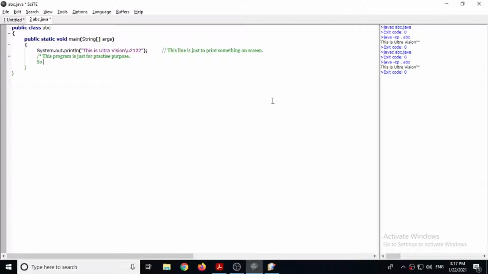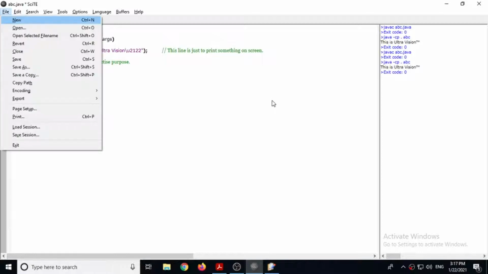So this is multi-line comment. It gets completed when you give star slash. After that, whatever you write, it will not be considered as comment. And whatever comment you have written, that is displayed in green color, you can see here.